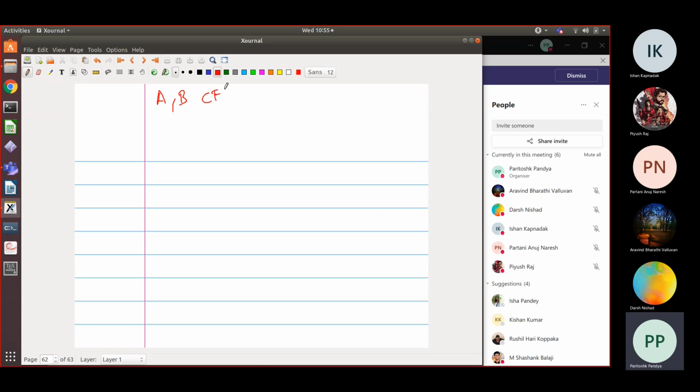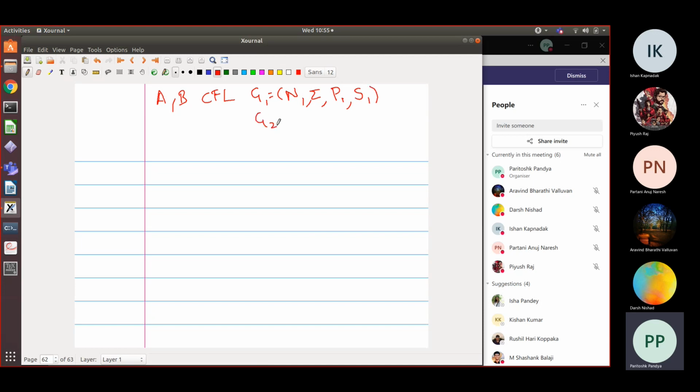A and B are CFLs. So let's say they have grammars G1 consisting of some N1, of course the set of terminals is the same, then some productions P1, and then the start symbol S1.